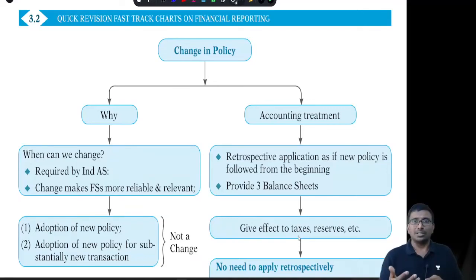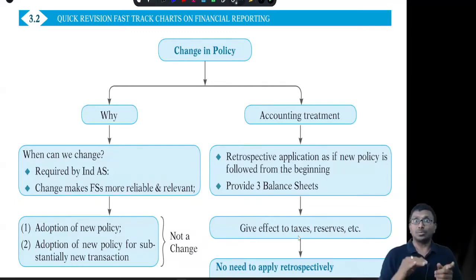Better presentation means your financial statement should become more relevant and more reliable. Under these two circumstances, you can say, yeah, we are changing the accounting policy. But listen, adoption of a new policy, a fresh policy you are following, does not amount to change. Change means something is there, you're removing it and bringing something else. Nothing is there, now fresh I am bringing, that's not called change. This is adoption of a new policy.